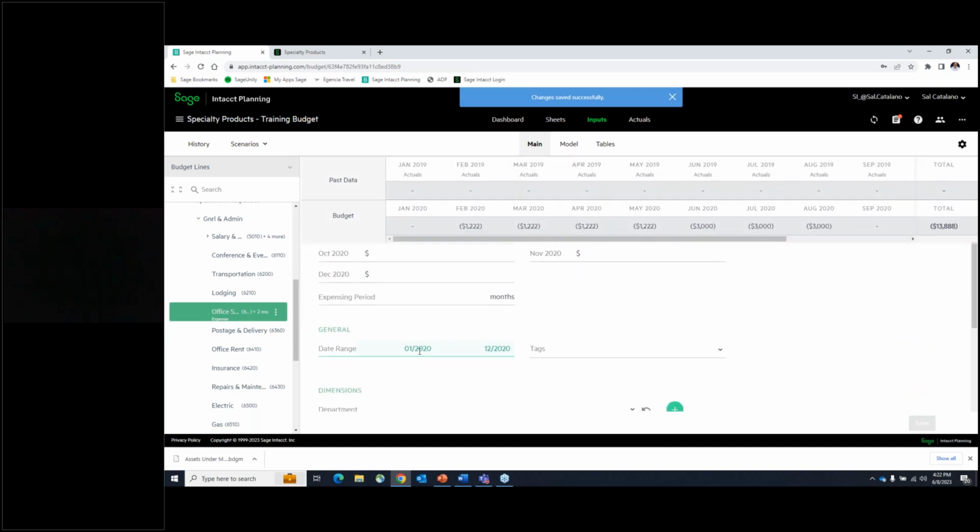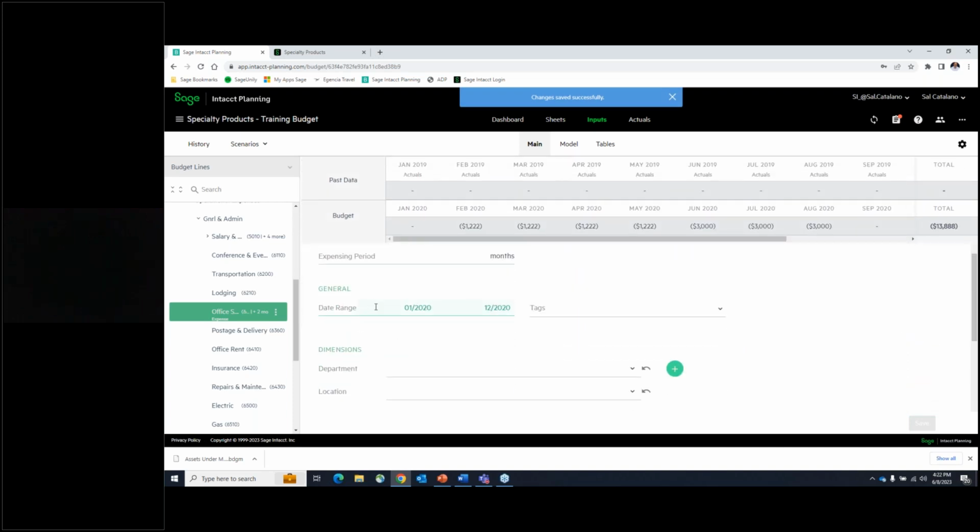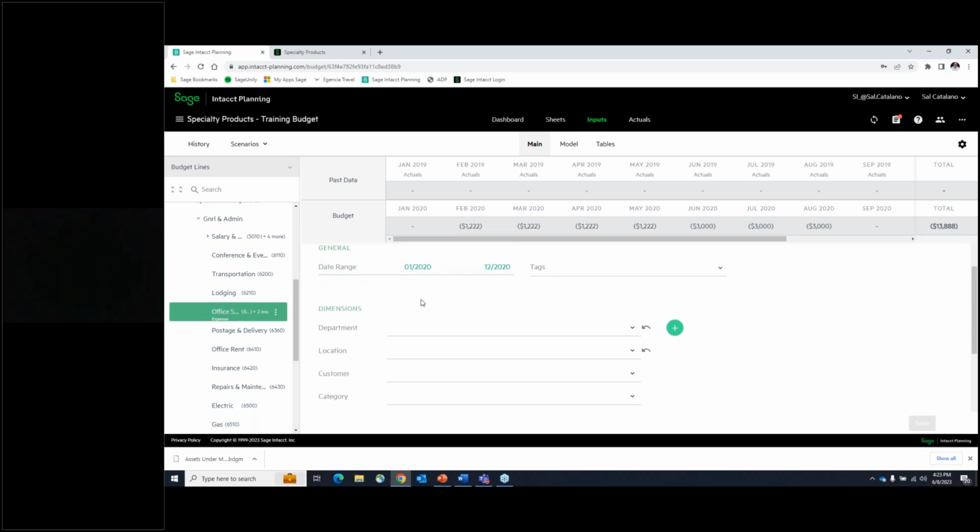Okay. As I keep scrolling down, you've got an opportunity for the date range. You're not limited to creating a budget just for a fiscal year. You can go beyond a fiscal year. All of that information is here, available for you to do.